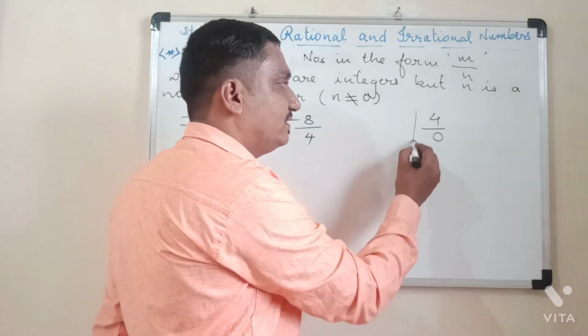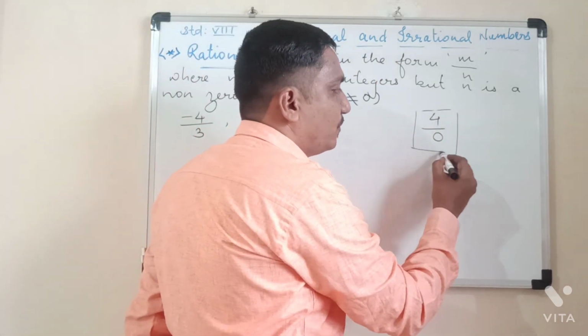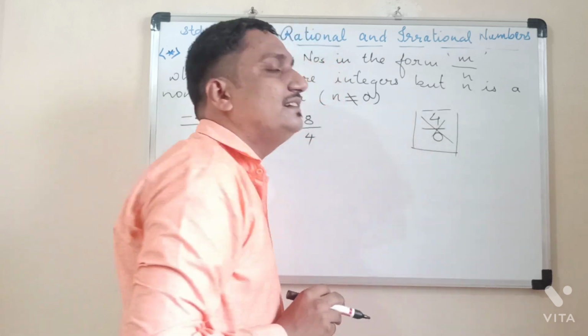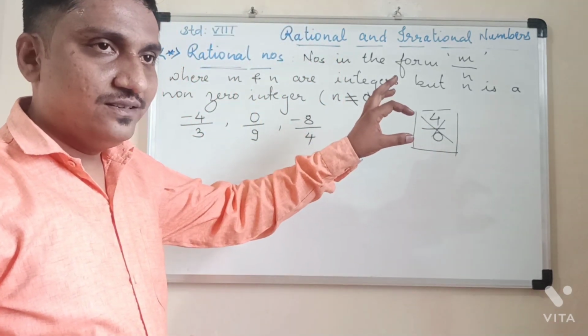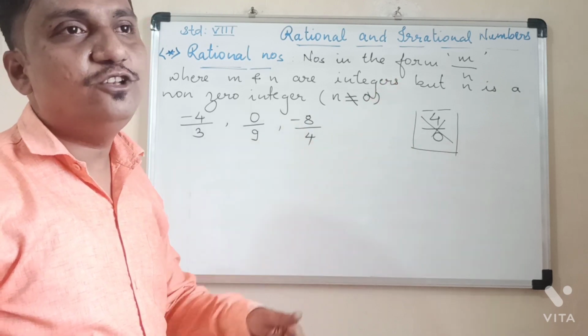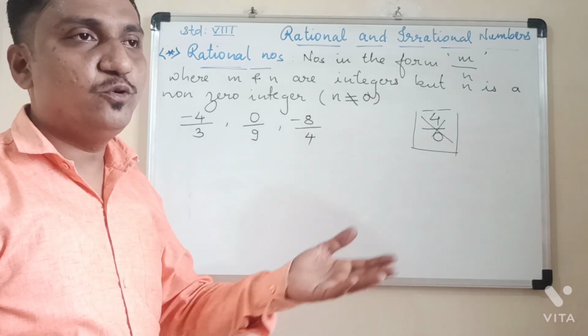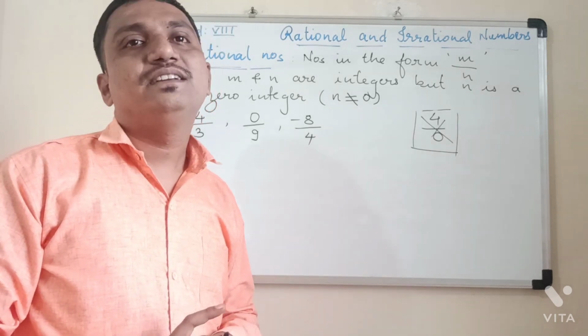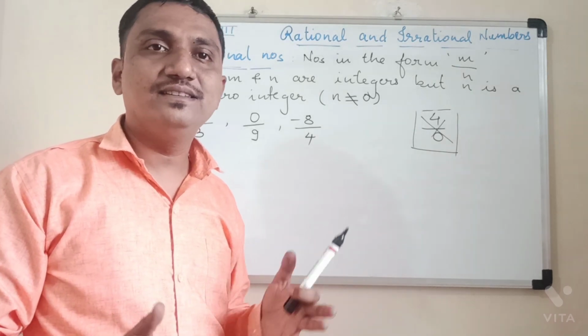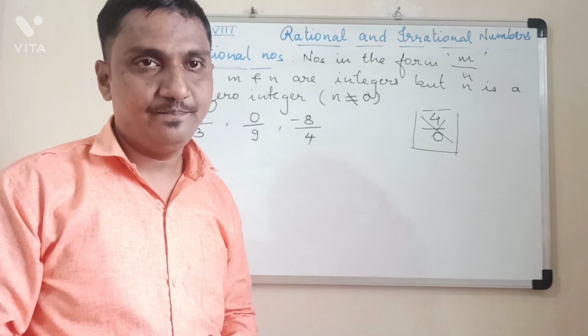Therefore this number 4 upon 0 is not a rational number. And if you try to do this division, 4 divided by 0, you will not get the answer. You can even open the calculator and try. Any number divided by 0, you will get cannot be defined. This answer is not defined.